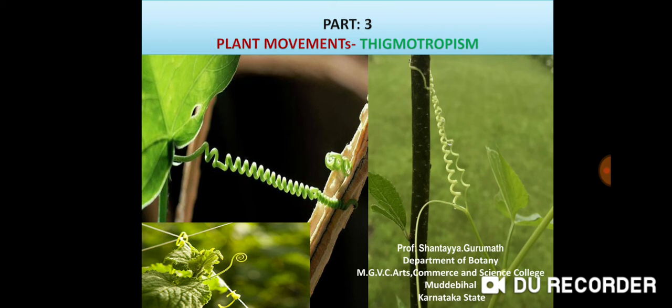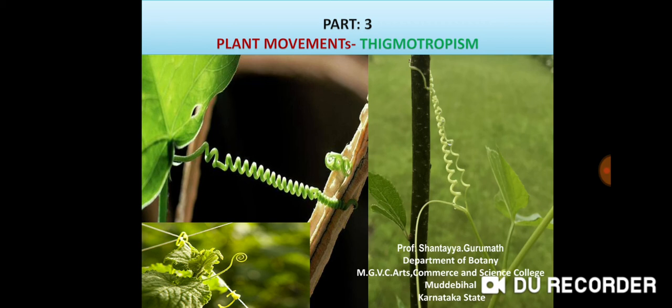Friends, today's class we discuss about plant movements, that is thigmotropism. The growth movements of plant organs in response to the stimulus of contact or friction are referred to as thigmotropism or haptotropism, and are particularly seen in plants which climb by means of tendrils or in which ordinary parts, the best example is Gloriosa superba, serve for climbing because they are sensitive to contact stimulus.